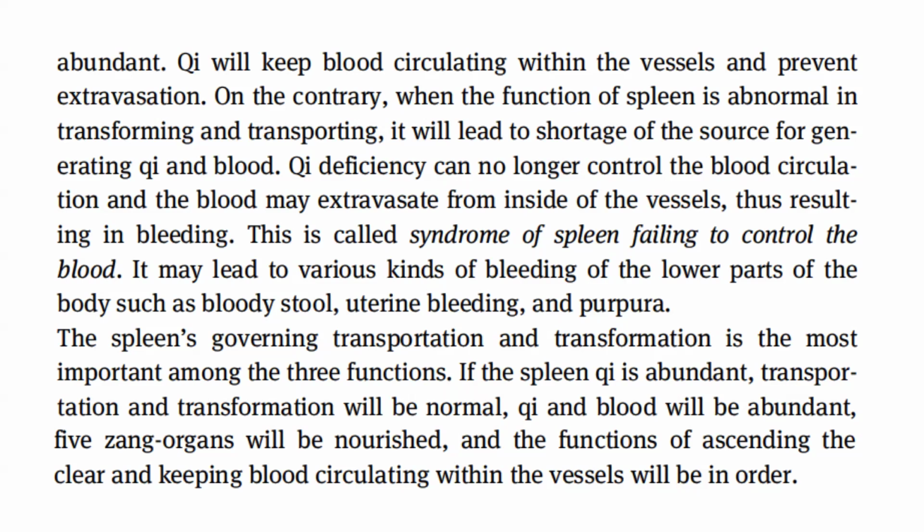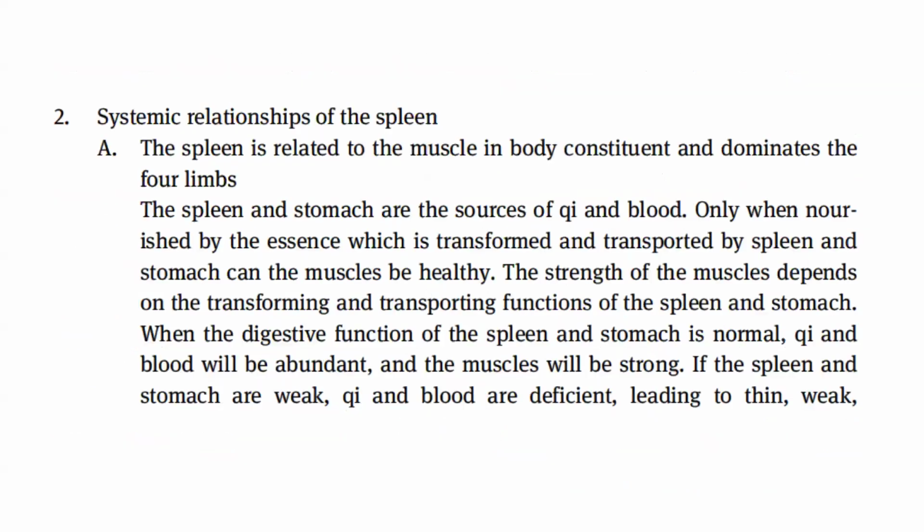If the spleen qi is abundant, transportation and transformation will be normal, qi and blood will be abundant, 5 Zang organs will be nourished, and the functions of ascending the clear and keeping blood circulating within the vessels will be in order. Now let's go to systemic relationships of the spleen. The spleen is related to the muscle and body constituent and dominates the four limbs.